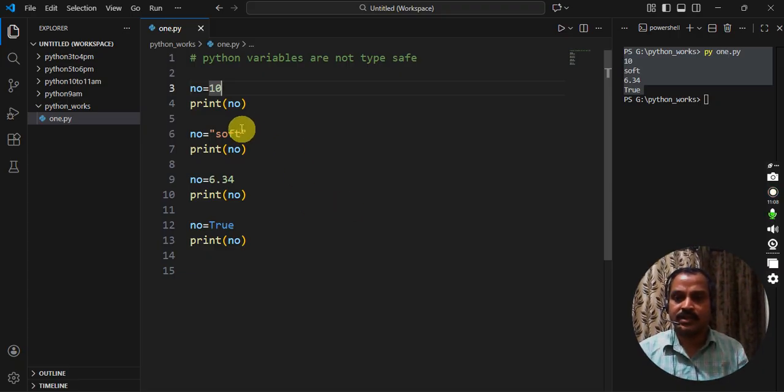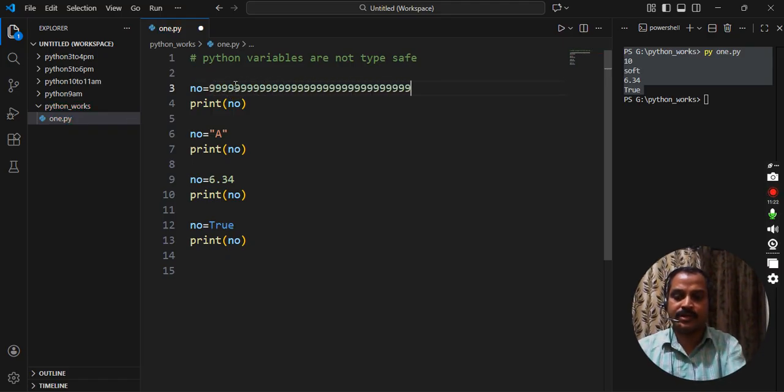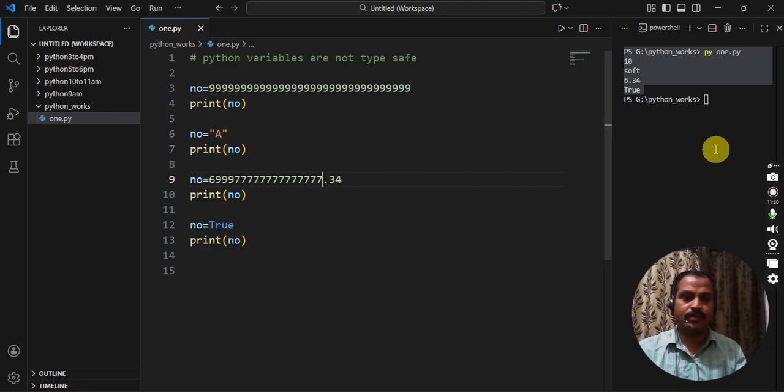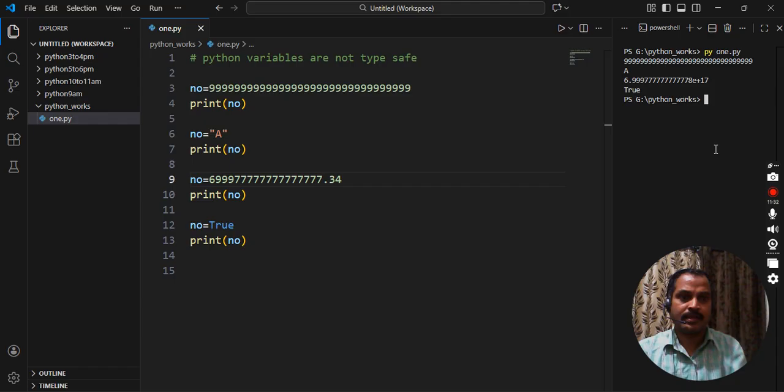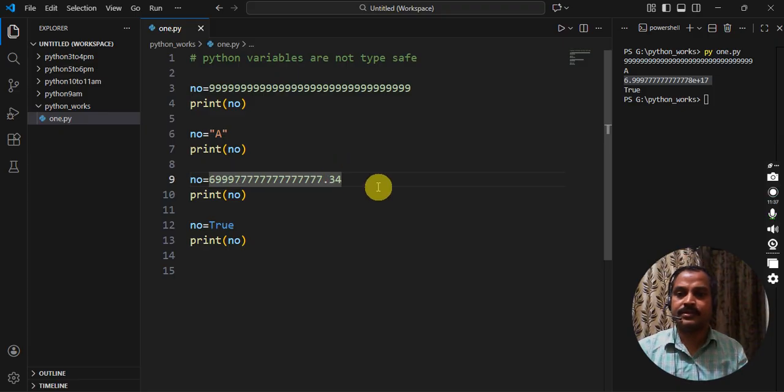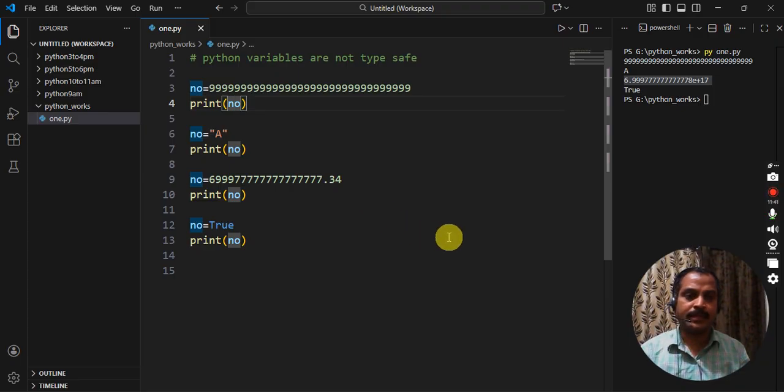Okay, so within the double quotes we can define a single character, then it's a string. There is no character type, there is no long type, there is no double type. So we can define any size of value, there is no limit, any number we can define here also, it will take with no issue. It's an integer, it's a float, automatically it will take. Okay, so these are the data types in Python. Thank you.